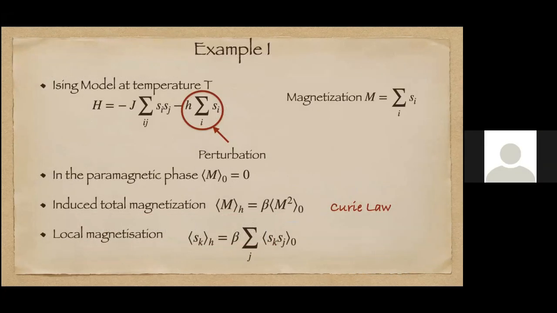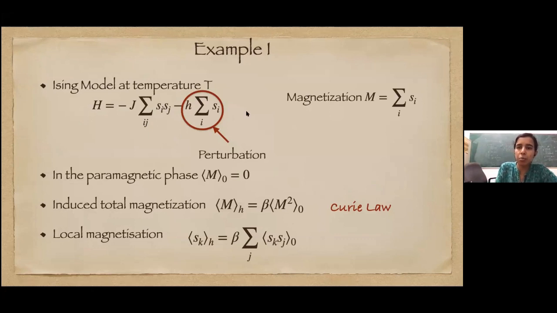Let's take an Ising model at some temperature T, which we assume is higher than the critical temperature. The Hamiltonian has a nearest neighbor S_i S_j kind of interaction, and as a perturbation we add a magnetic field, which is added as a term H sum over S_i in the Hamiltonian.